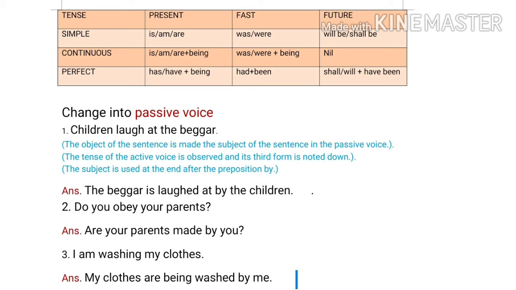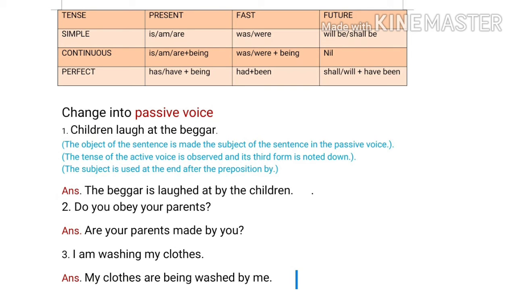Change into passive voice. Here the first question is, children laugh at the beggar. So what do we have to do now? Here the object of the sentence is made the subject of the sentence in the passive voice, and the tense of the active voice is observed and its third form is noted down. And lastly, the subject is used at the end after the preposition by.